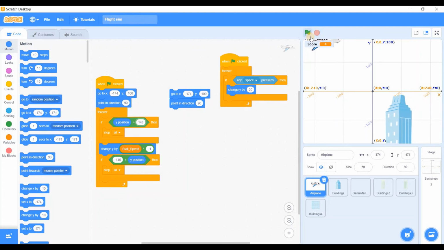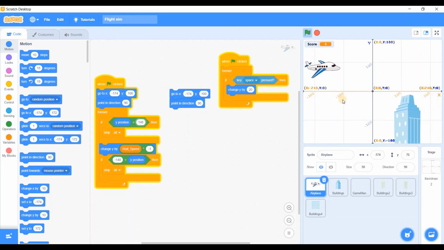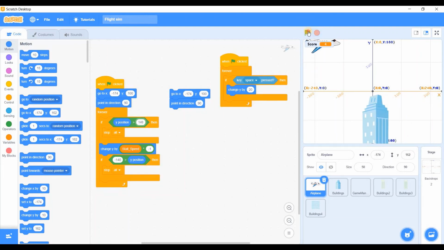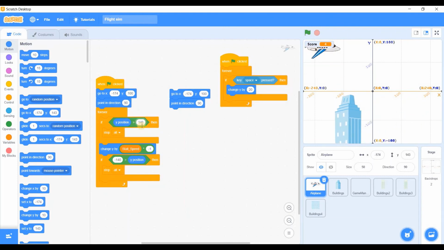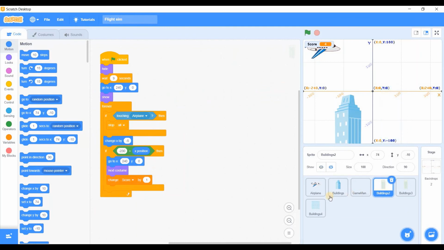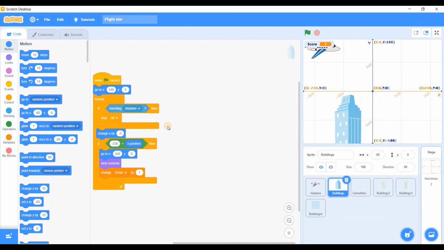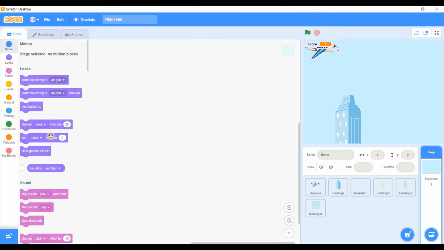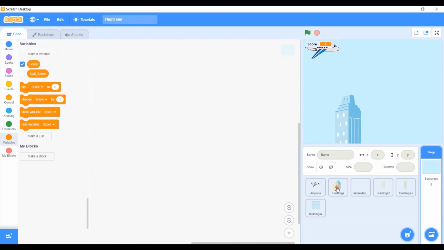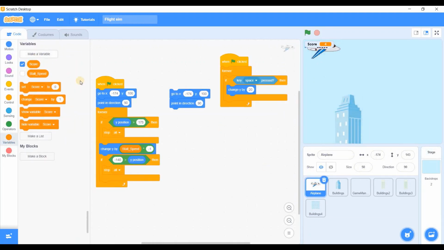So yes, I think it is working as I thought it would. Okay, so what about buildings? Everything's fine. We just need to change the backdrop. And oh yeah, we need to add another variable. We can't forget our high score.